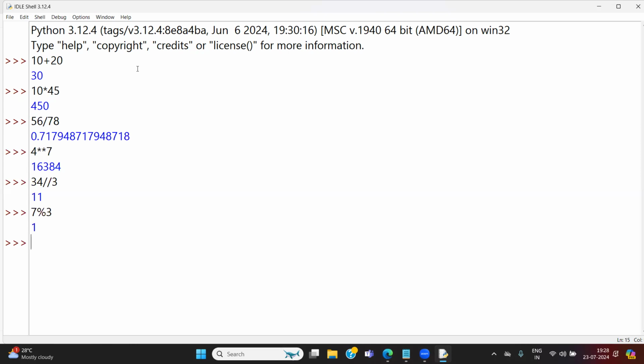Some arithmetic operations you can perform here. You can play with the editor and the interpreted code. Suppose I want to create a variable name. Product name is equal to iPhone. What is the name of the product?